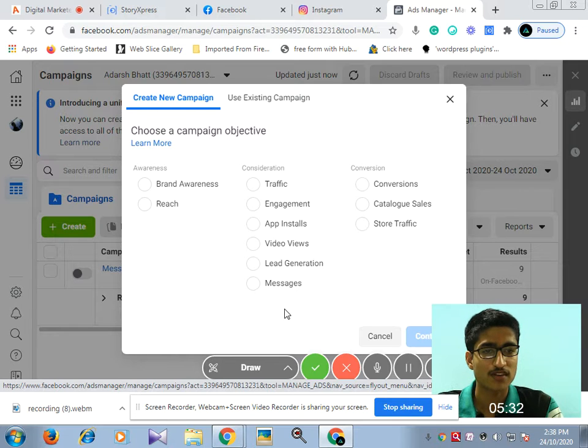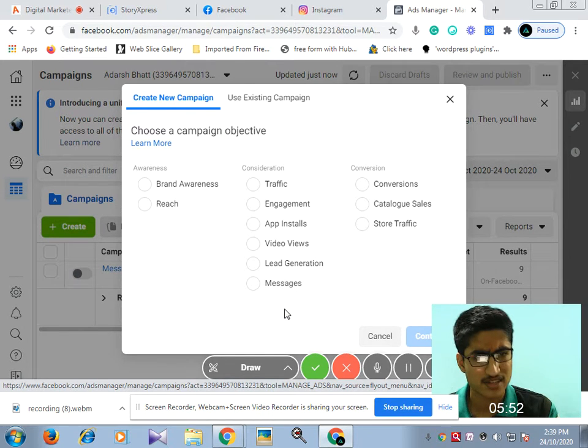So what is brand awareness? If you want to make a brand, for example, Apple is a newly launched brand, then what they will do is apply Facebook ads for brand awareness. So then they will get more awareness for the brand. The name suggests what the ad is actually going to do.